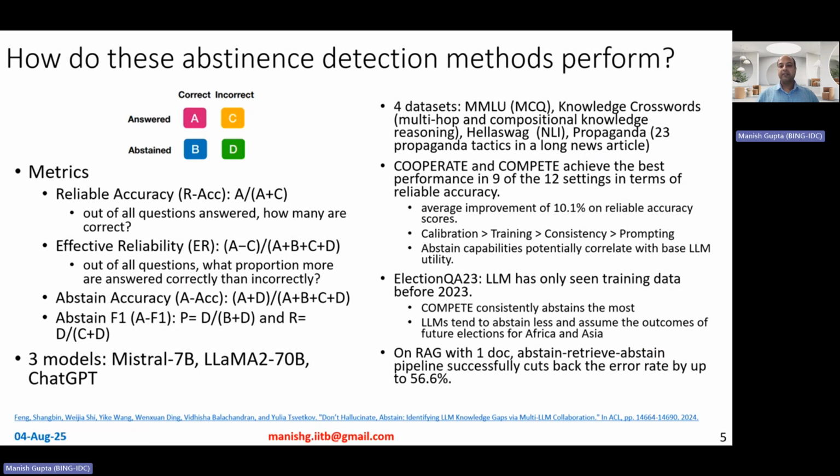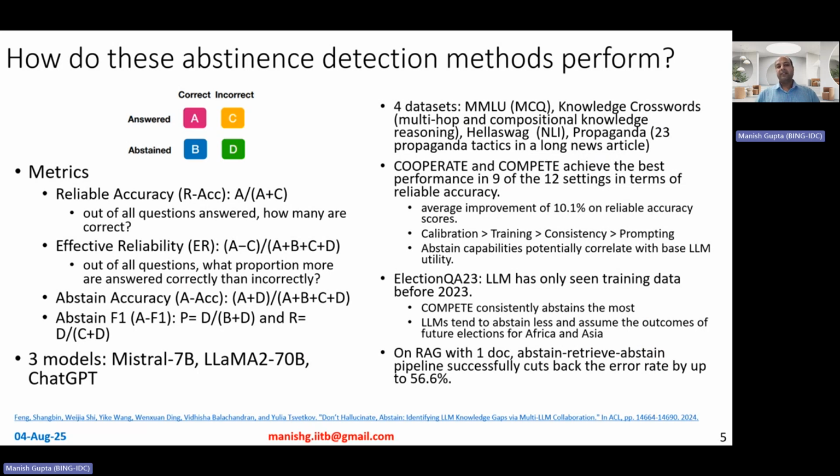They also observed that the abstaining capabilities were better for ChatGPT compared to Llama 2, compared to Mistral, given the size of those models as well. So in short, abstain capability, at least in their experiments, they observed, correlated with the base large language model ability itself, right?